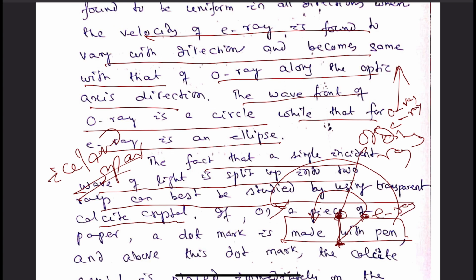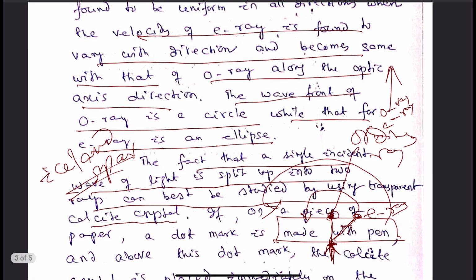Thus, it is concluded that the O ray obeys the rules of refraction, the E ray does not obey because it is a normal incidence of the light. From there we say the light ray has been deviated through refraction, so it is not obeying the rules of refraction.